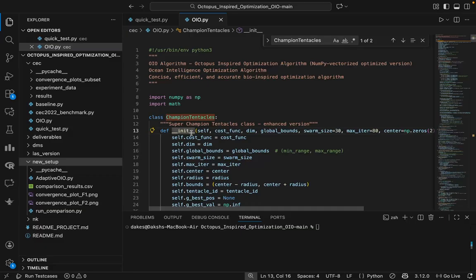So this file is basically the blueprint. It defines the octopus and tentacle class. It manages the entire life cycle of the swarm from initialization till the final result. Understanding this file was basically the key to everything.